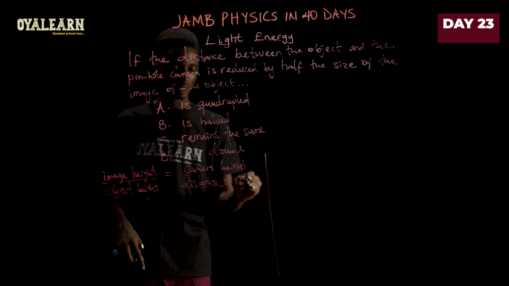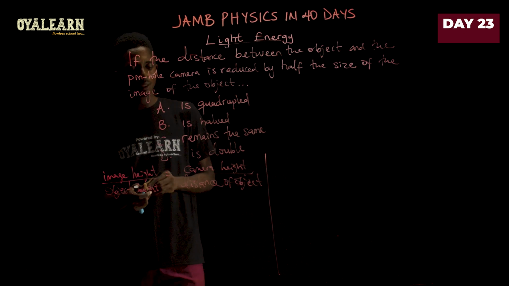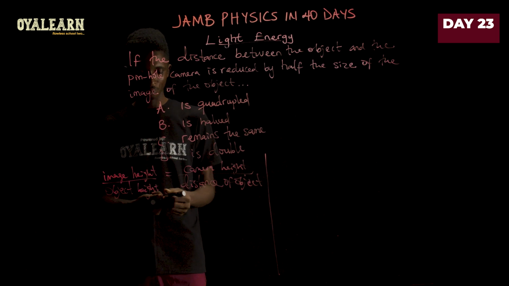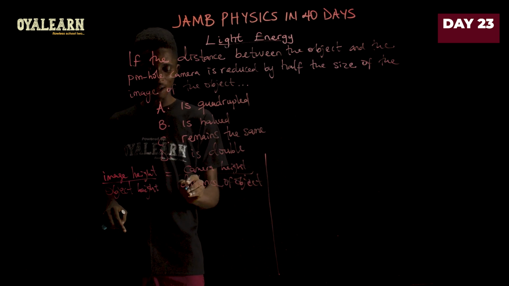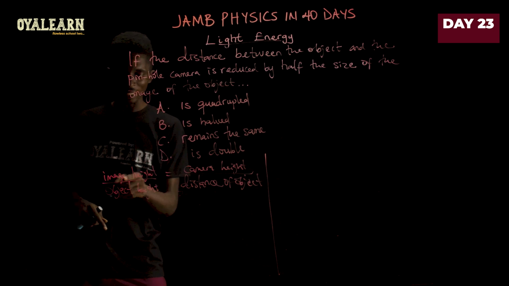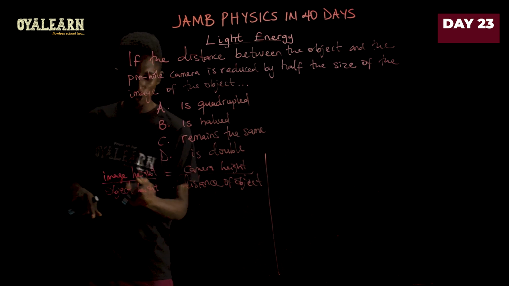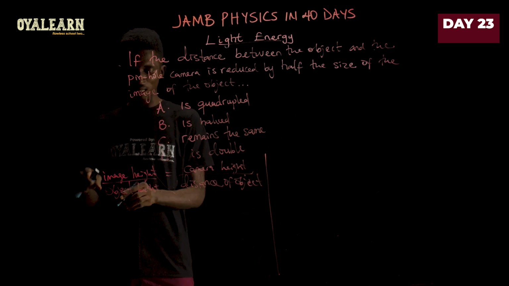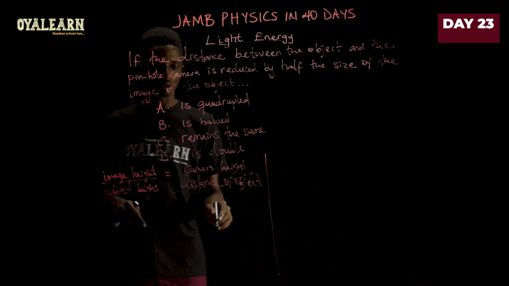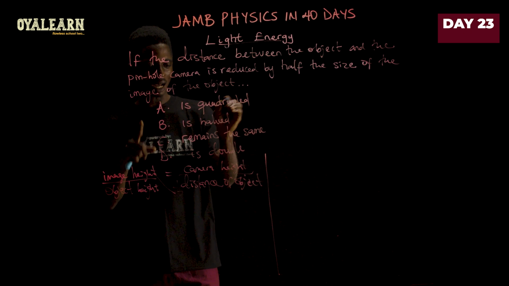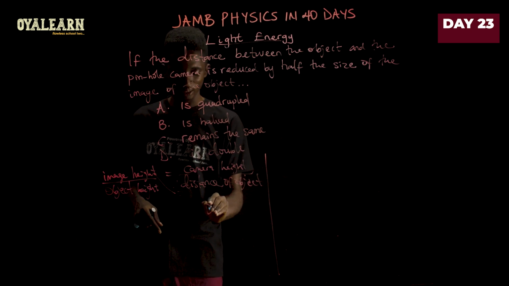Now considering this, by the time you alter the distance of the object, reducing this by half, that is 1 over 2 of this, would actually take 2 to this part. That will make the object height doubled by the time you cross it here, right? By the time you cross that here, what's that going to mean? That means our image height would be doubled. So by the time the image height is doubled, that means our answer in this case is option D.